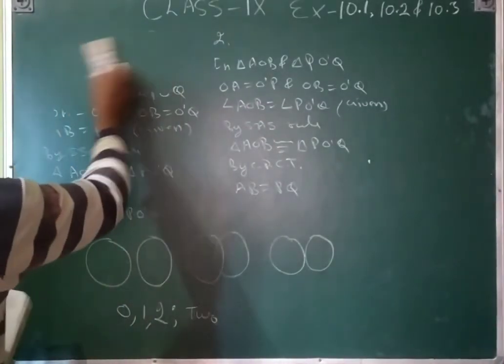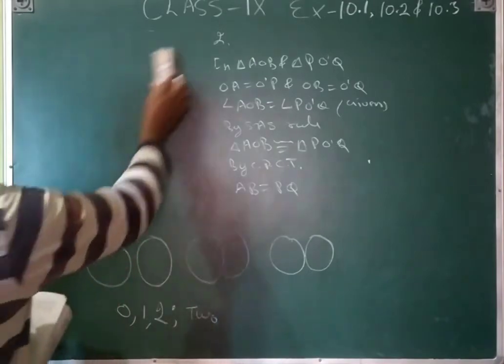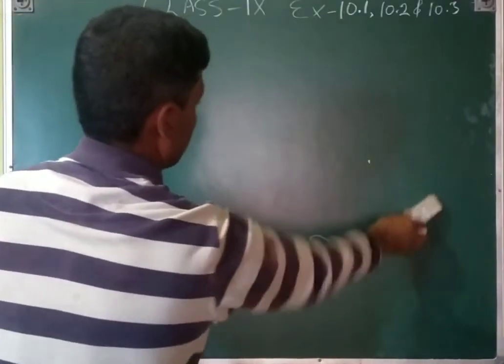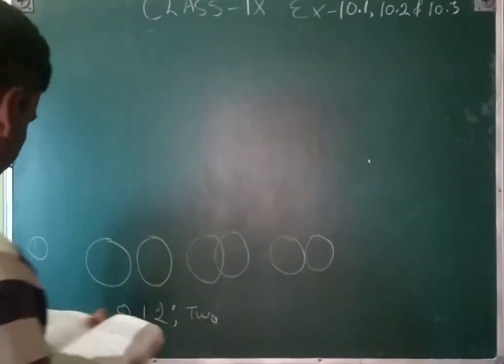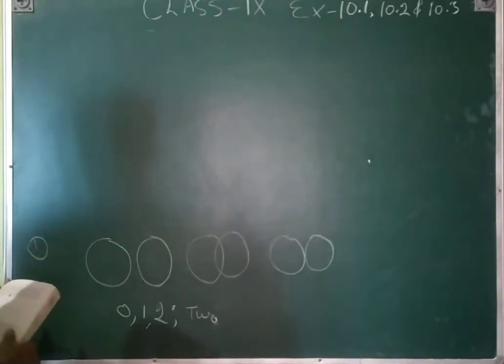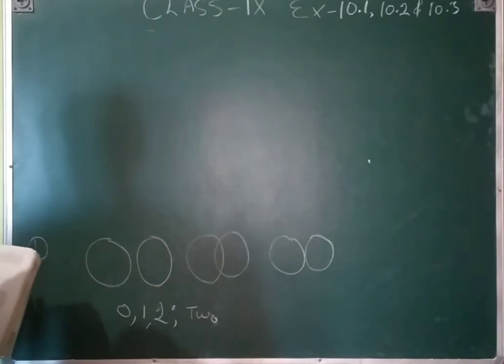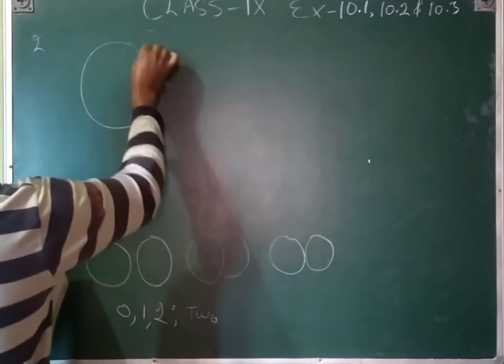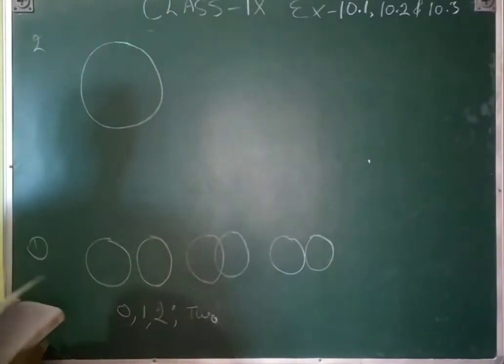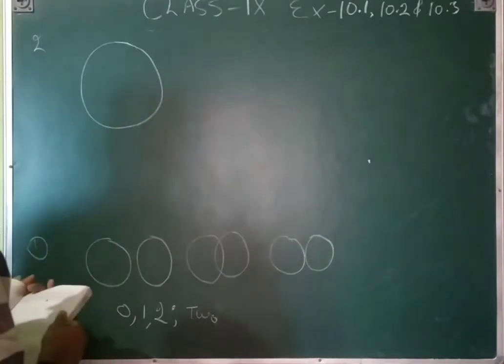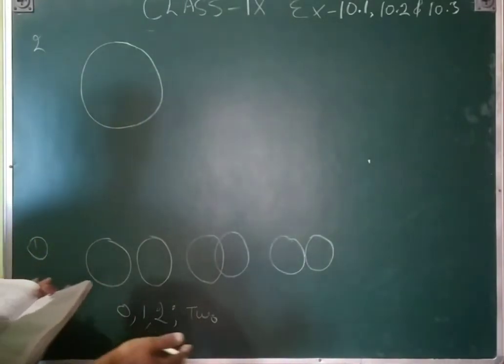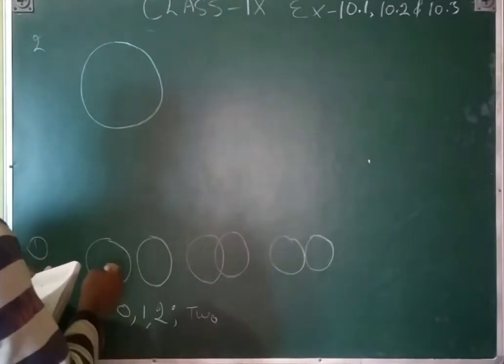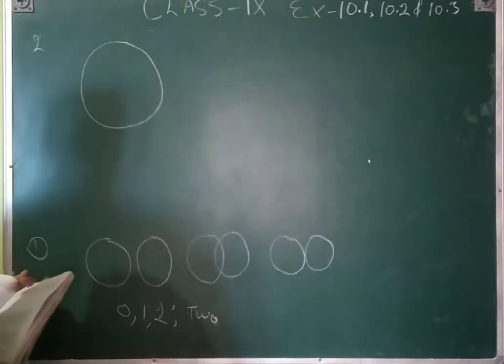Second question of this exercise: suppose you are given a circle. Give a construction to find its center. So first of all we draw a circle. We don't have a center. It means we have used a coin or a bangle or something like that for making this circle.